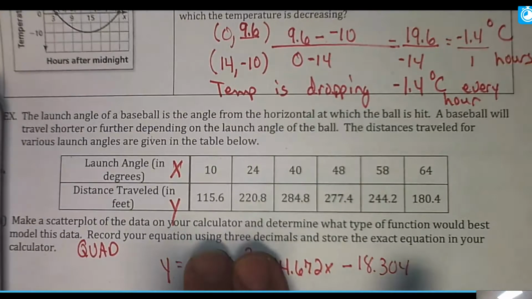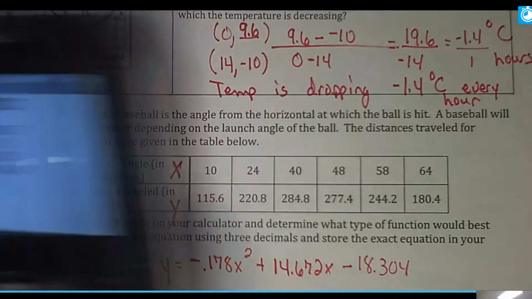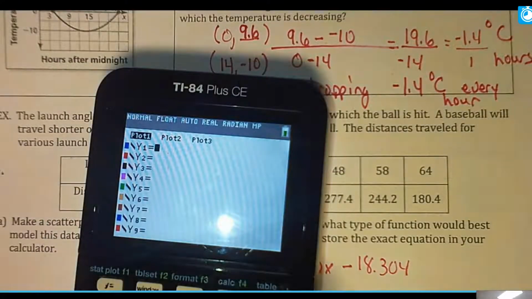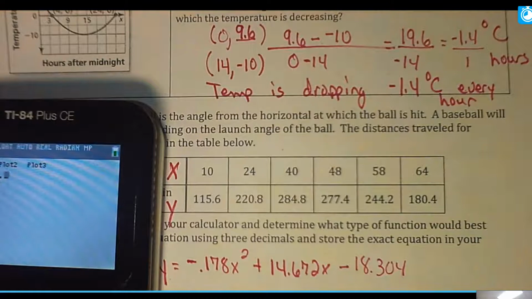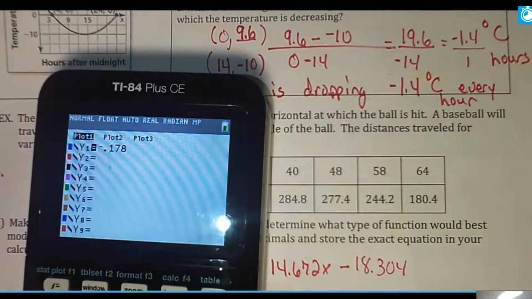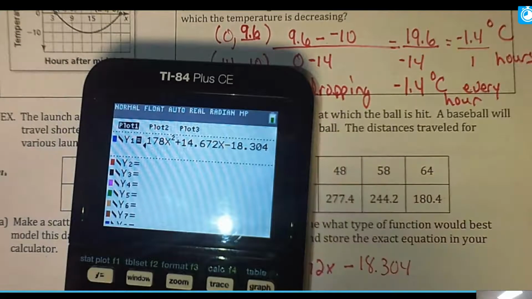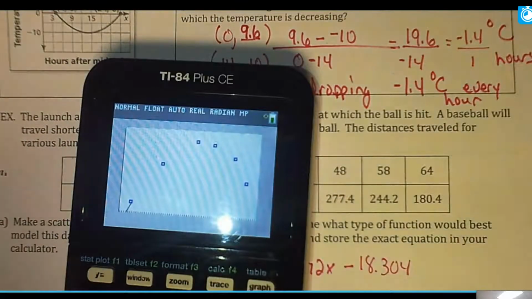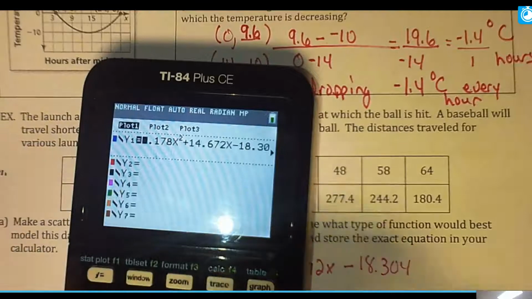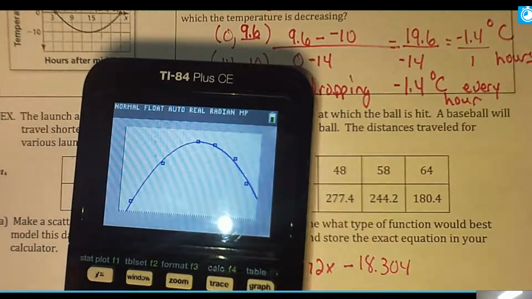So now we're going to use this equation to answer the questions below. So we need to go to y equals, and we're going to type this equation in. So make sure subtraction versus negative. Now, if you want to see how well this matches our points, I'm going to hit graph. And you're going to see it's going to do its best job to hit everything. So again, after I type this in, I just hit graph. And it's hitting it pretty well, right?